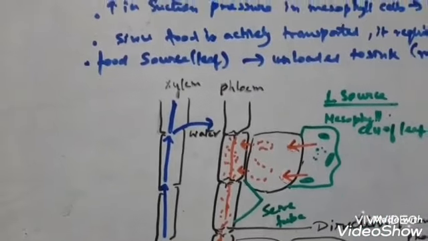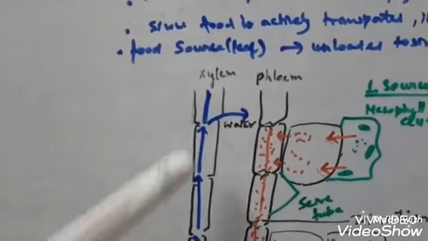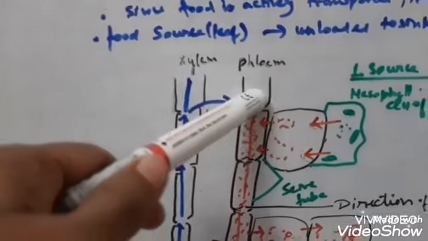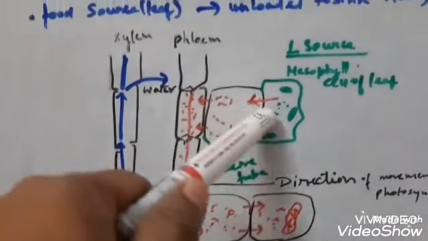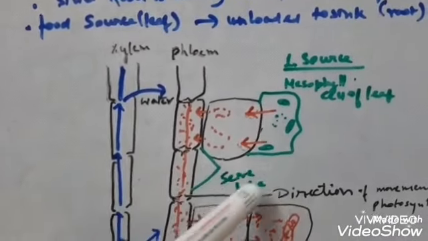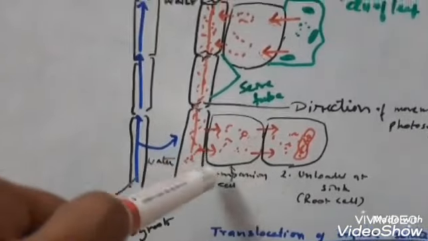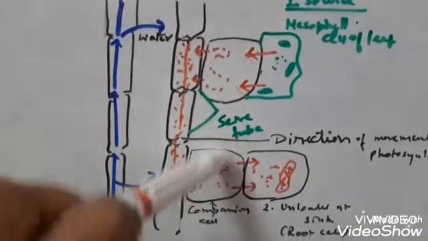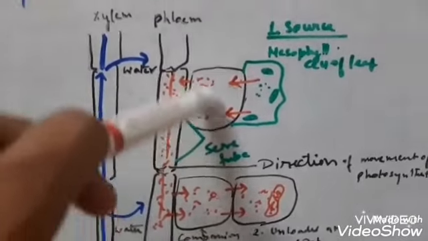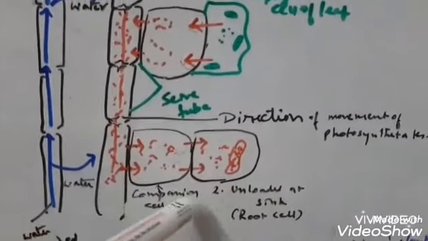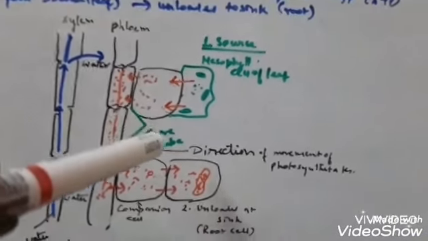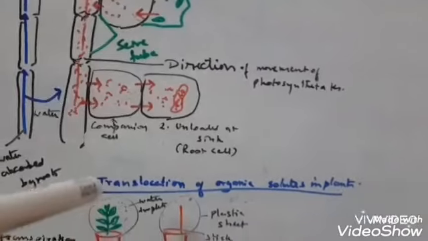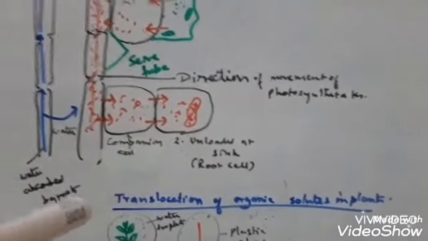So here is the step that I have just diagrammatically explained. Here you see the xylem tissue, okay, and the adjacent phloem tissue; water is being pushed to the phloem tissue. This is the sieve tube, this is the mesophyll cell, and here you see the companion cell lying near the sieve tube. And here it is unloaded to the root, that is the sink. So this is a rough sketch of the translocation of the organic solutes in the plants.